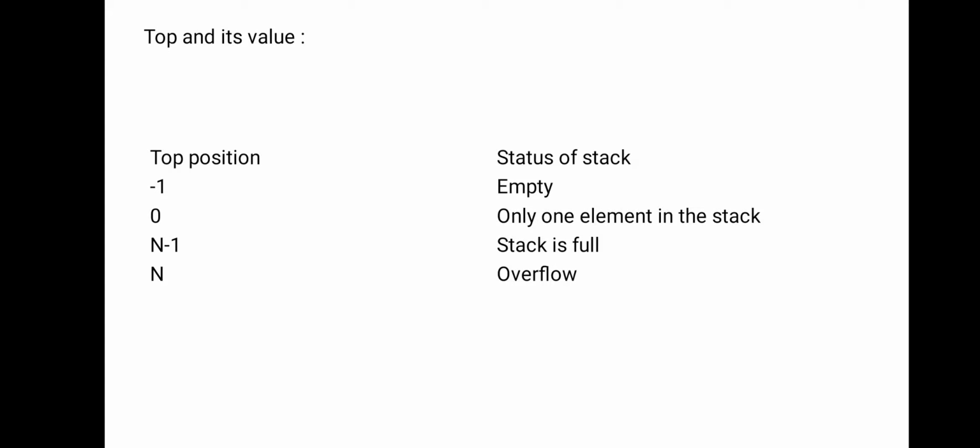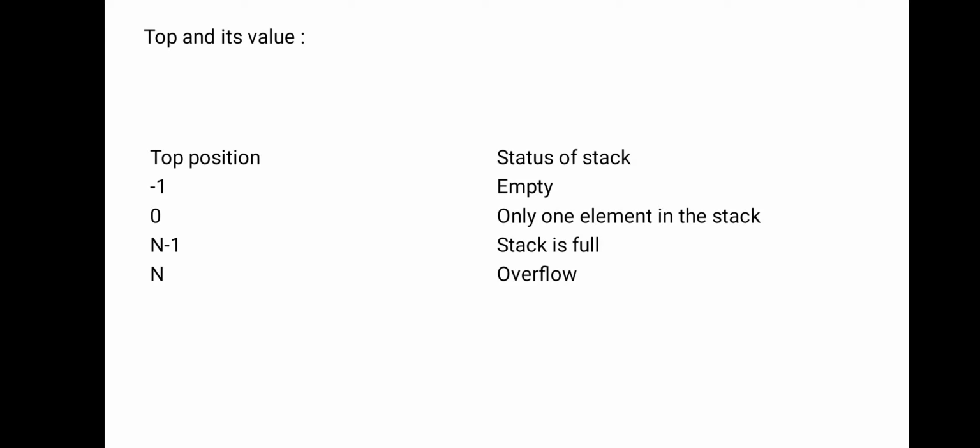Suppose you reach n, it is overflow. Overflow means the stack is full and there is no way to place elements into the stack. These are the positions of the stack. Once again, minus 1 always represents an empty stack.